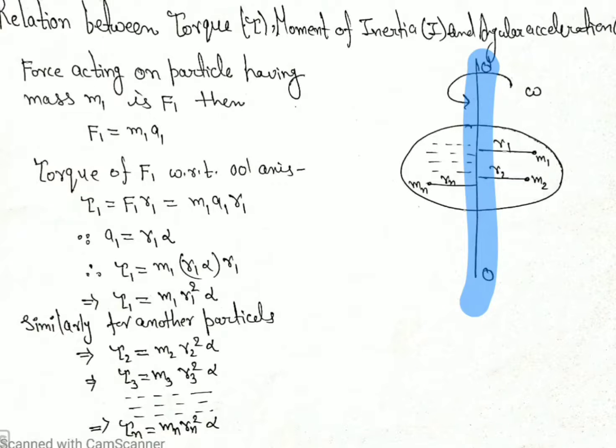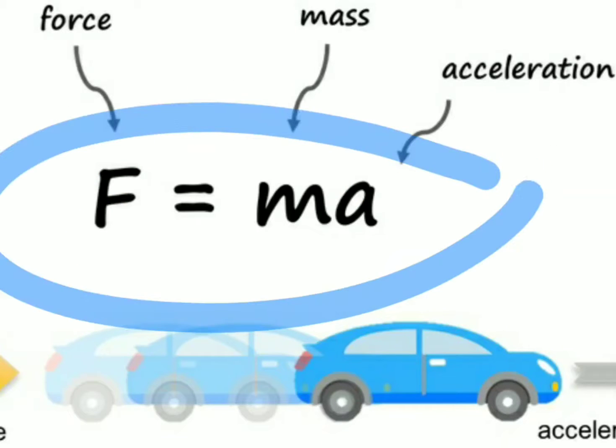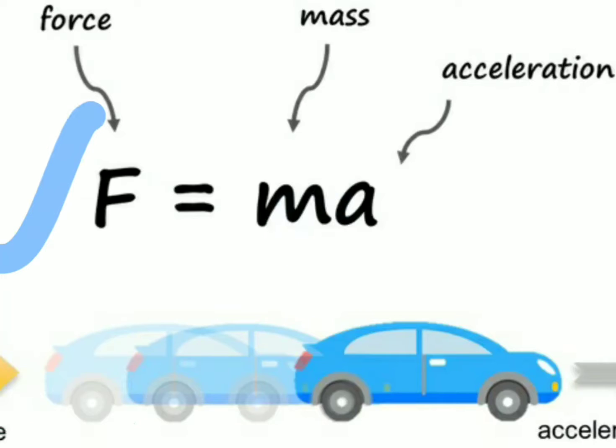So F1 equals m1 a1. We all know the definition of force: F equals ma. By the second law of motion, force is equal to mass times acceleration.